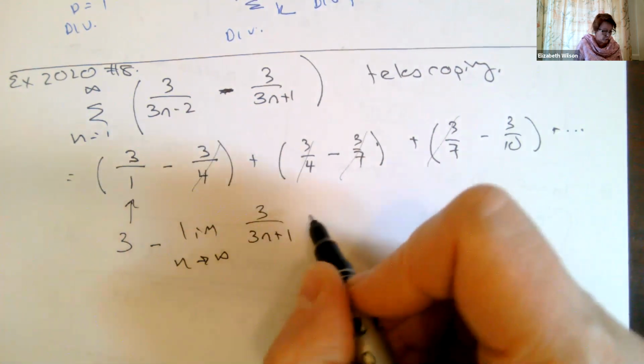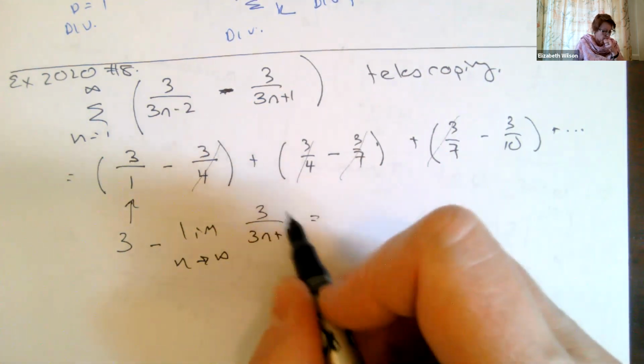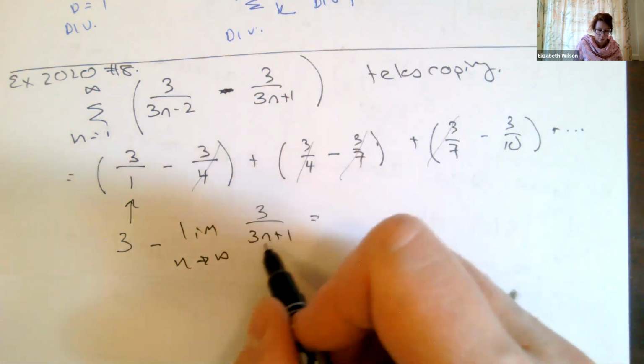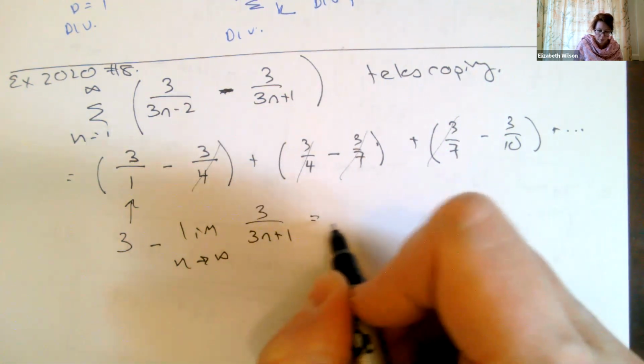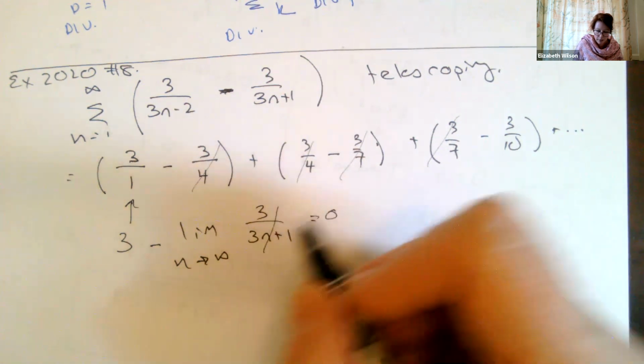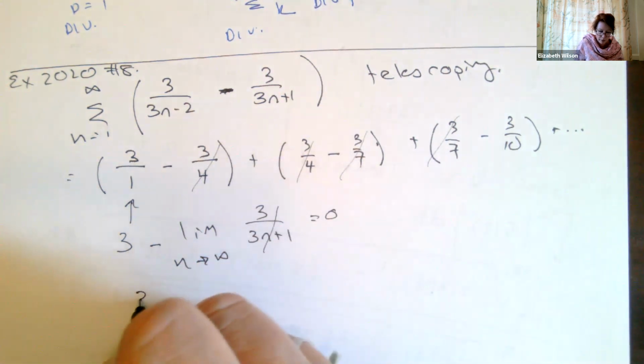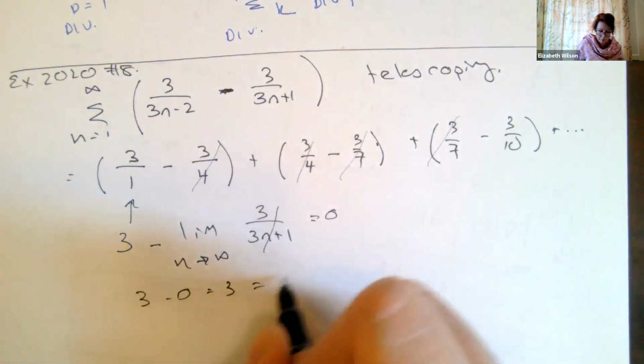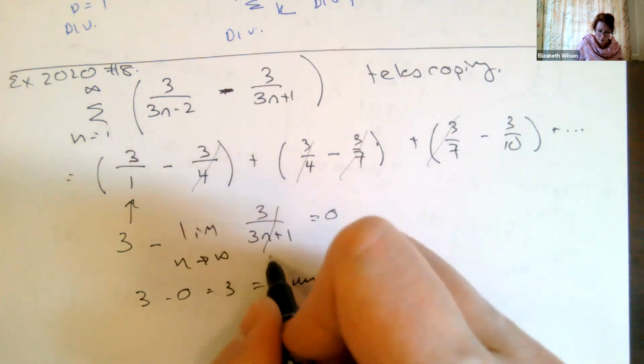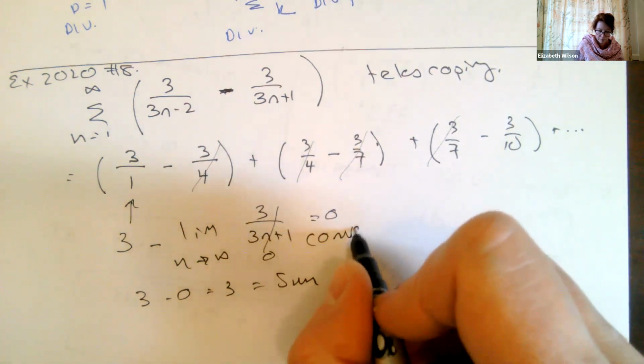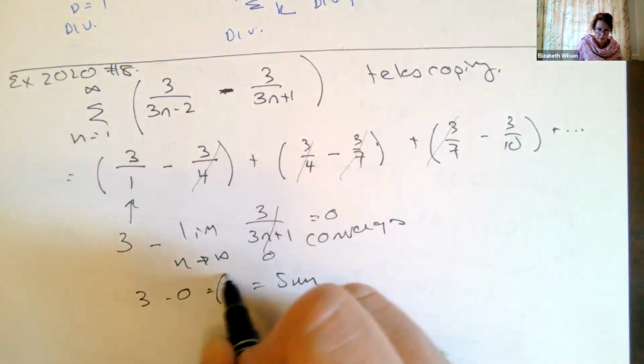So this becomes 3 over 3, which is equal to 1. I'm sorry, this goes to 0. What am I saying? It goes to 0. So then this whole thing is equal to 3 minus 0, which is 3, which is our sum. So this thing goes to 0, which means it converges, and our sum is equal to 3.